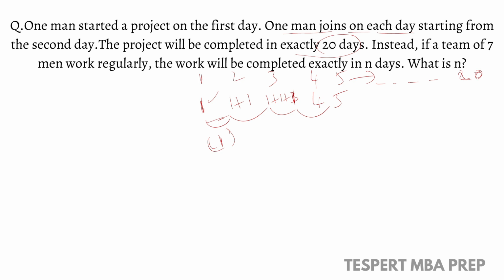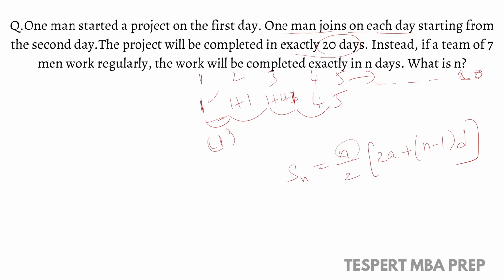So for these problems there is one way to solve, by using the formula for the arithmetic progression, which is the sum of n terms equal to n by 2 into 2a plus n minus 1 into the common difference. Here n is the number of terms, a is the first term in the series and d is the common difference. We will apply this now.